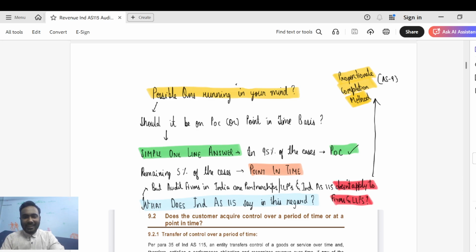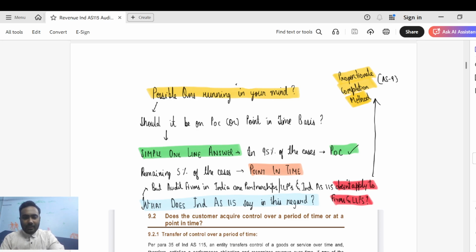But sir, in India, most of the audit firms are either partnership firms or LLPs. In India, an audit firm cannot be in the form of a company, and Ind AS only applies to companies that exceed a certain threshold. Guys, you're absolutely right. Yes, we need to look at AS 9. But as you all are aware, AS 9 says only one line about revenue recognition in relation to services, percentage of completion. It only states that there is a method called the proportionate completion method where revenue has to be recognized as and when the services are completed proportionately. It does not say anything beyond this.